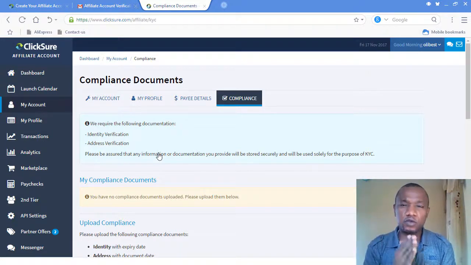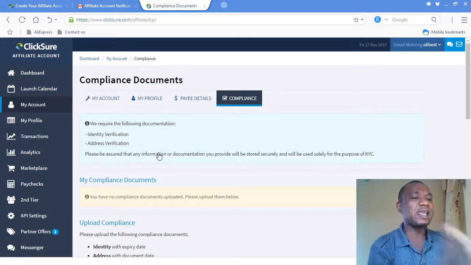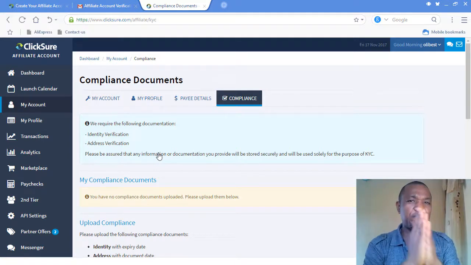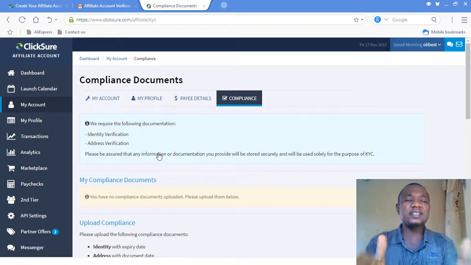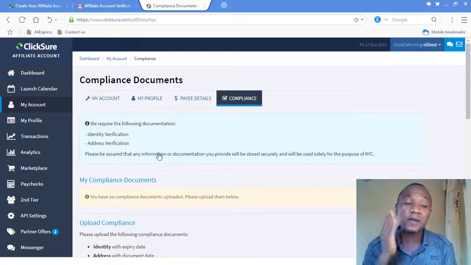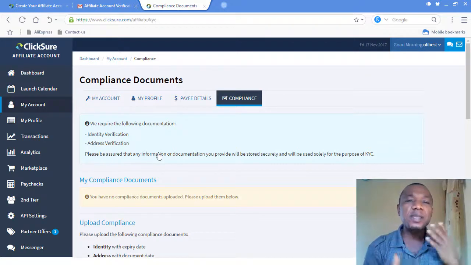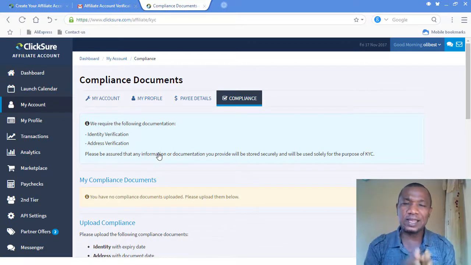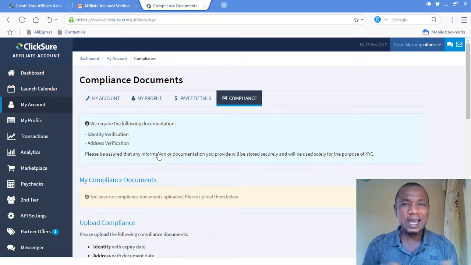So when they give it to you, you now try to match the address. If the address on this particular area is what you need to fix, you fix it to match the address on your bank. Do you get it? Or if this is the real address where you are living now, to avoid missing your check when you make money, you have to go to your bank and change the address. Then you ask the bank how many days it will take to take effect. After that time, you ask them to give you your account statement, and they will give it to you.